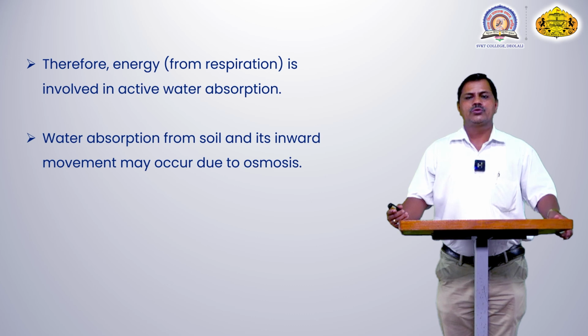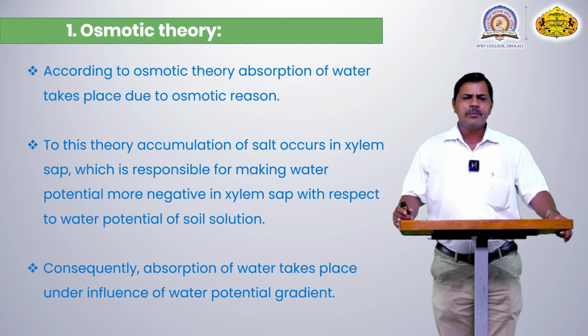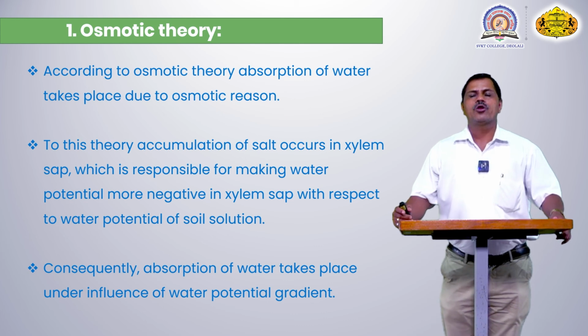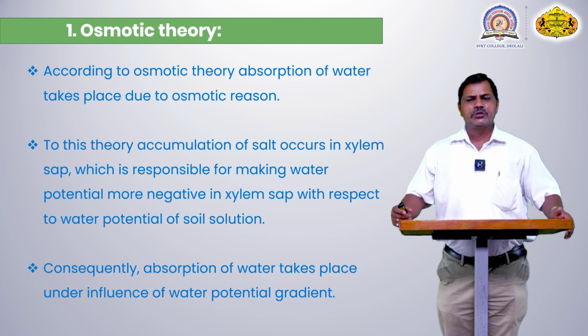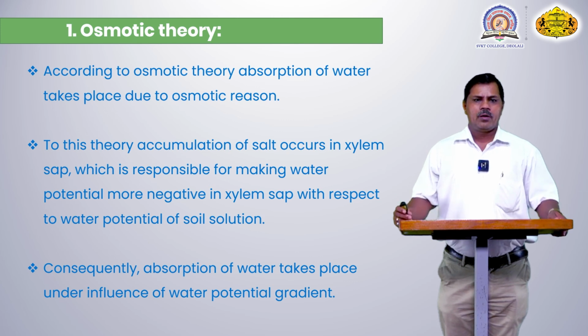Water absorption from the soil, and its inward movement, may occur due to osmosis. The osmosis process takes place here. First is the osmotic theory, which we will study. According to this osmotic theory, absorption of water takes place due to osmotic pressure. Certain pressure is created, and hence the water molecule is absorbed by this theory.